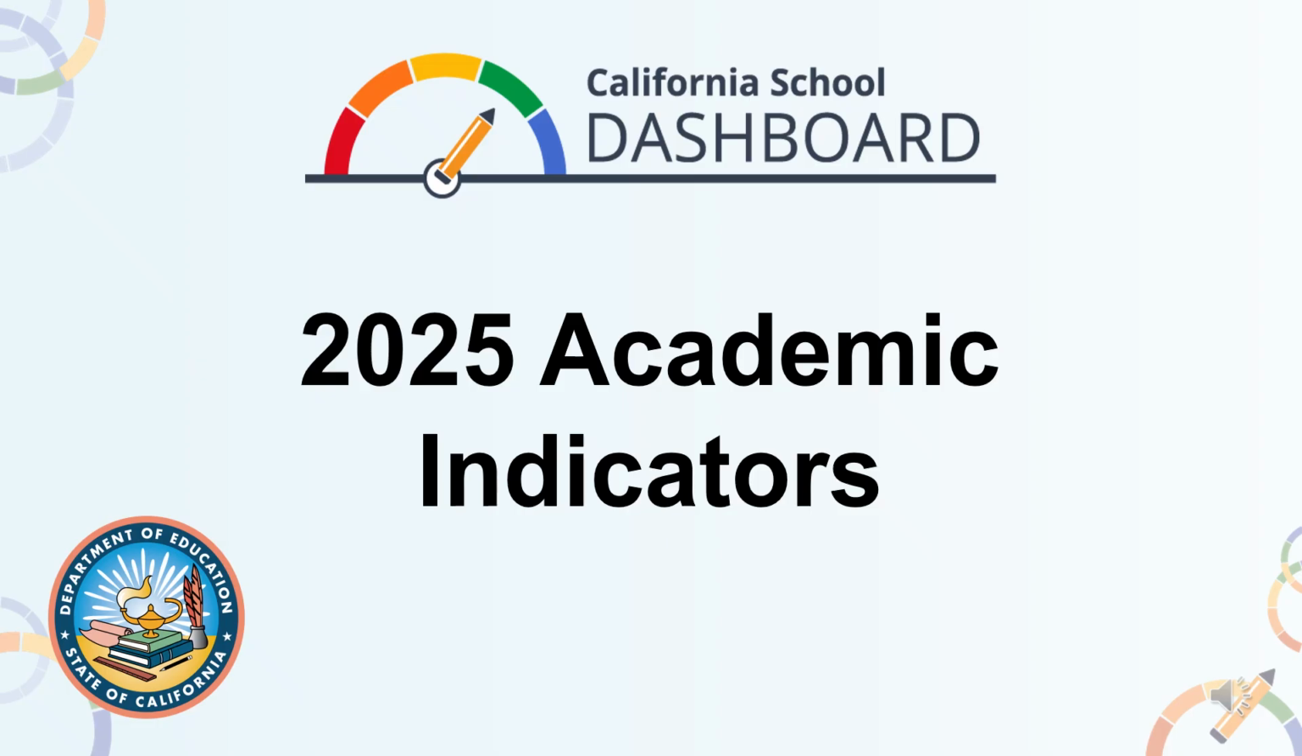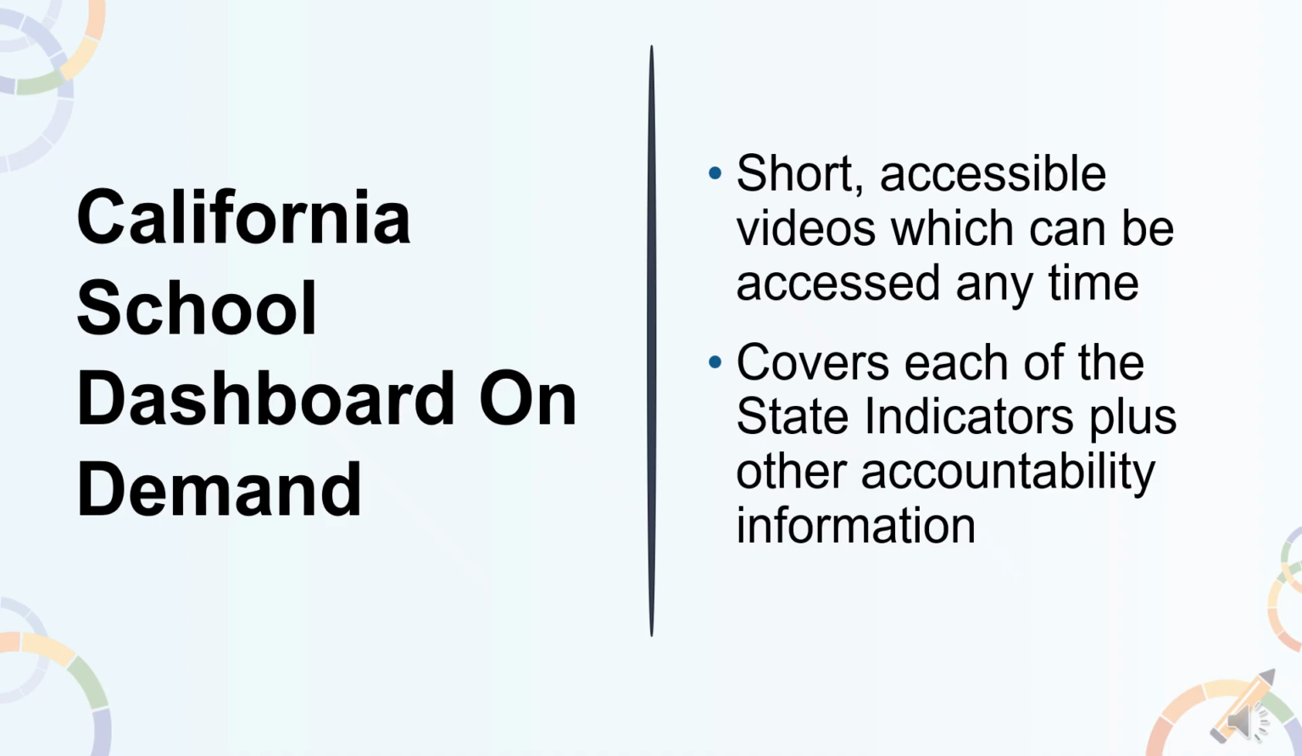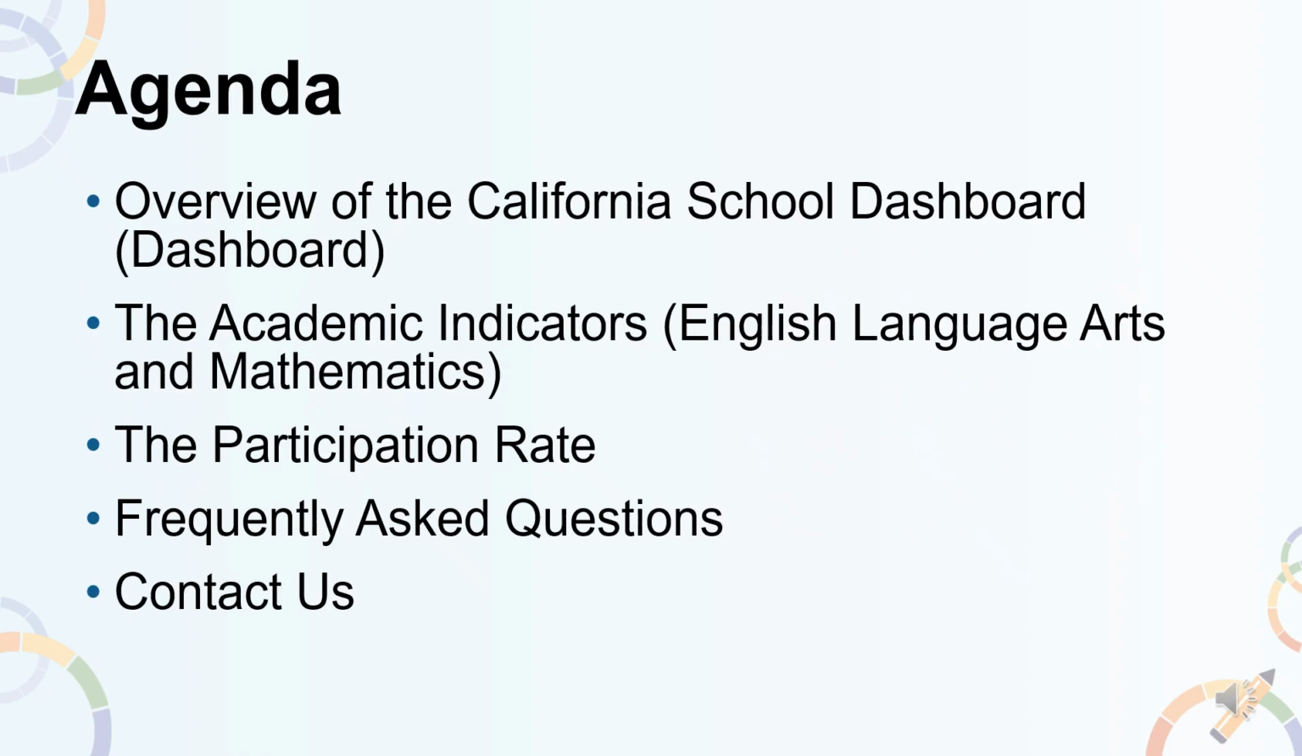For the 2025 dashboard, the California Department of Education has posted a series of on-demand presentations, which are short, accessible videos that can be accessed at any time and will cover each of the state indicators in more detail. Today's agenda includes where to find an overview of the California School Dashboard. Then we will cover all things English Language Arts and Mathematics, including what's new for 2025. Followed by the participation rate for the academic indicators before moving on to a few frequently asked questions. And finally, how to go about contacting or reaching us with any and all of your dashboard questions.